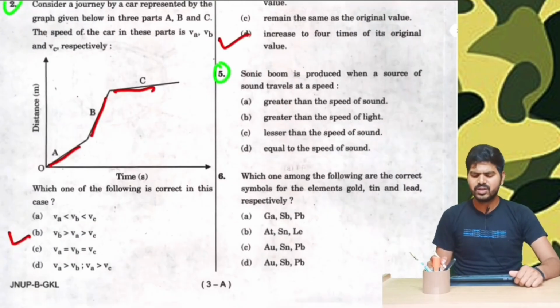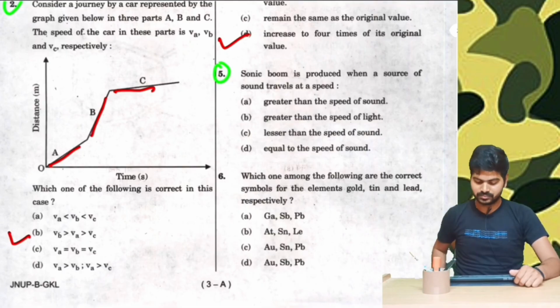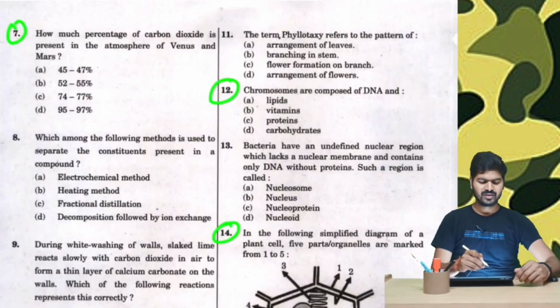Then coming to question number 5. Sonic boom is produced when a source of sound travels at a speed. As all the defense aspirants are well aware of the fighter jets and their capabilities, when a fighter jet flies over our head, they tend to create sonic boom, and this is a situation in which the speed of the object is much greater than the speed of sound. Therefore sonic boom is created when the speed is greater than the speed of sound.